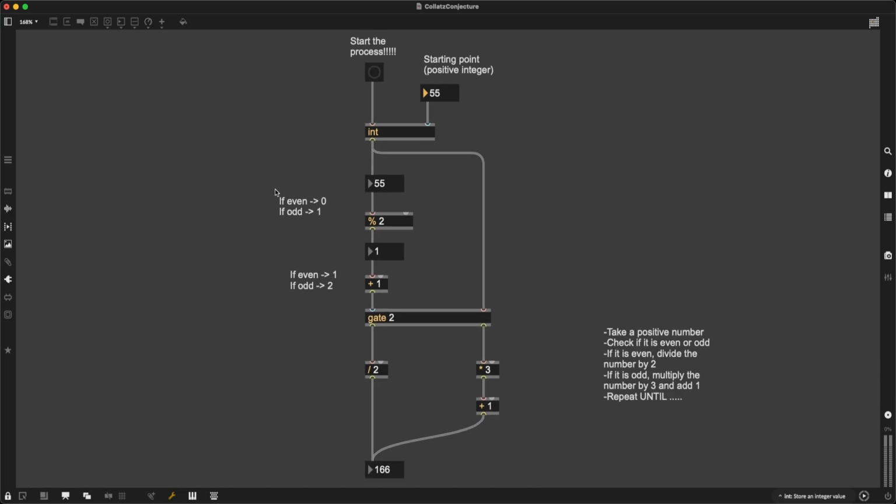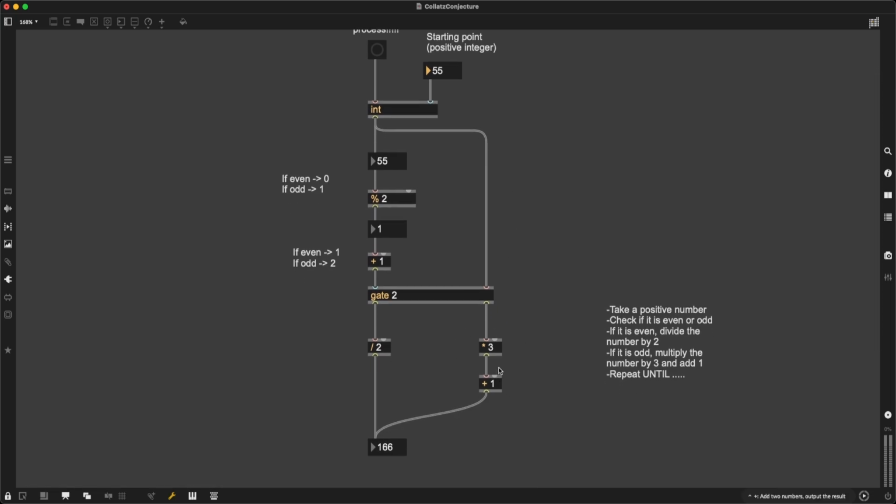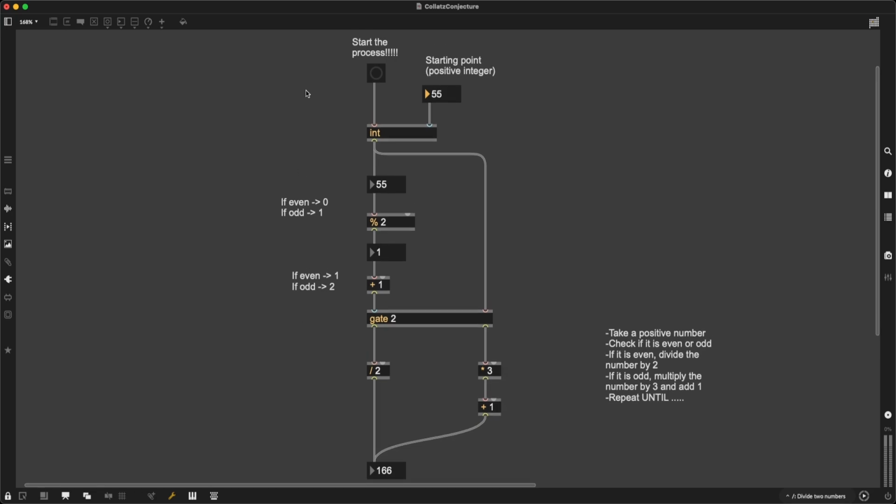So let's first think about what we want to happen, what we want the algorithm to do, and then let's see what actually happens. What I want to do is to first check if the number is even or odd, and then based on that route the information to one of these two processes. Simple enough. And what is going to happen if I press this back? It's going to go here, but now it is just sending the number to the gate, and then it is sending the number to our is-this-even-or-odd system.